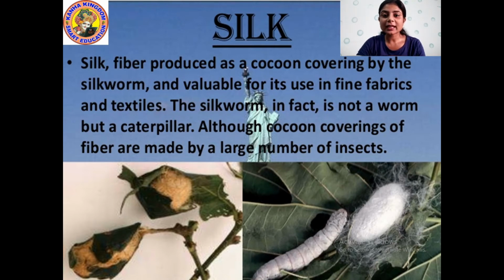Why? Because of its use for fine fabrics in the textile industries. This silk is made from the cocoon of the silkworm. The silk is a fiber which is produced as a cocoon which is made by the silkworm, and it is a valuable fabric that is used as fine fabrics in the textile industries. Understood? The silkworm in fact is not a worm, but a caterpillar.